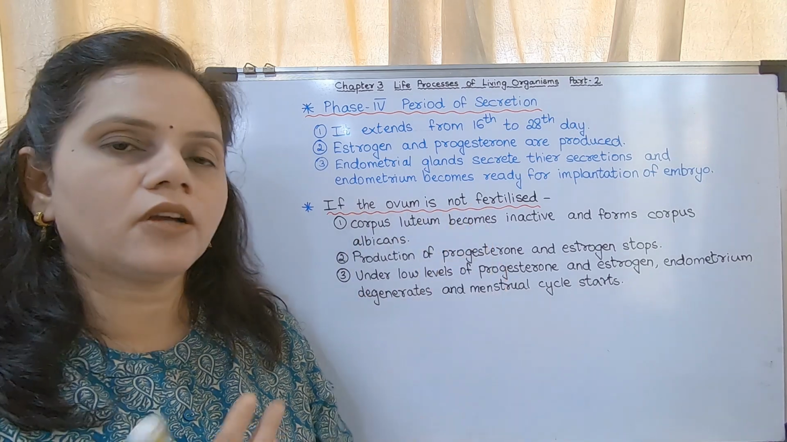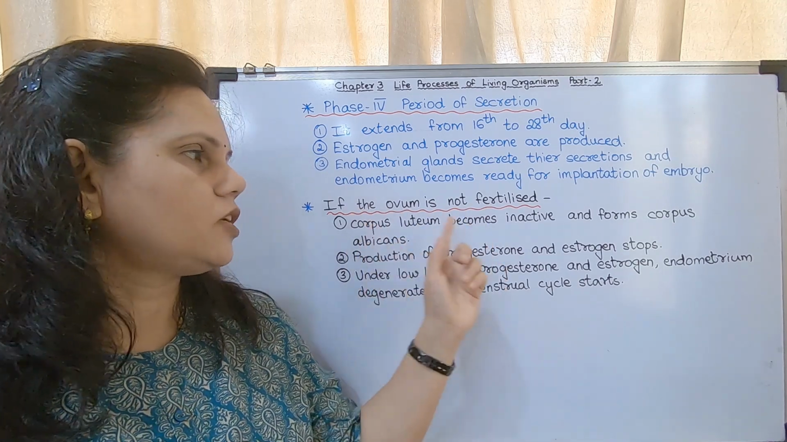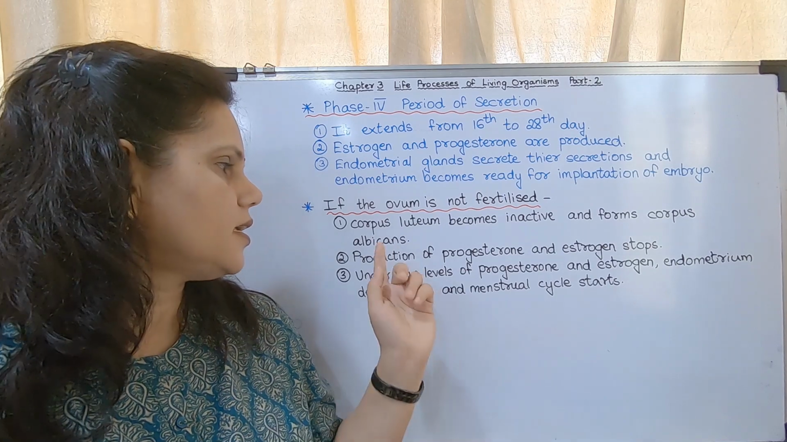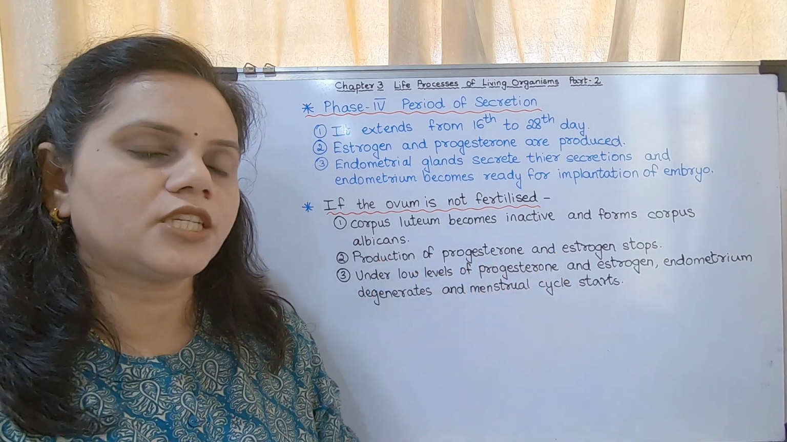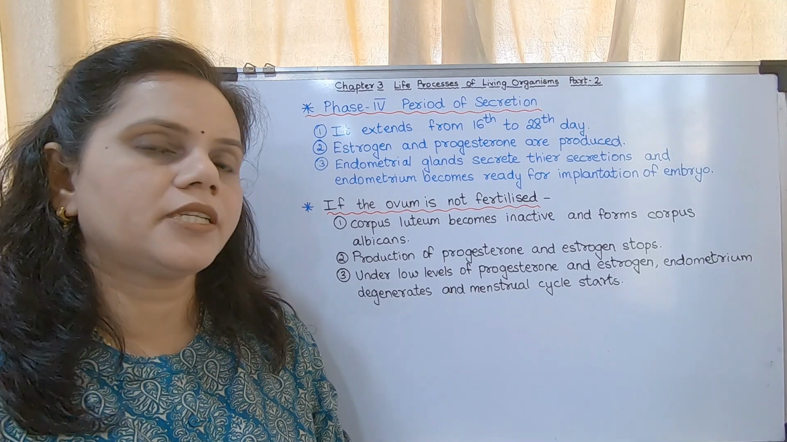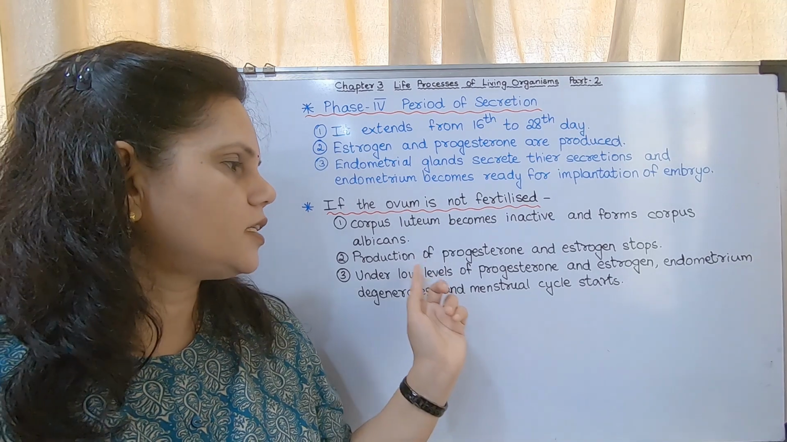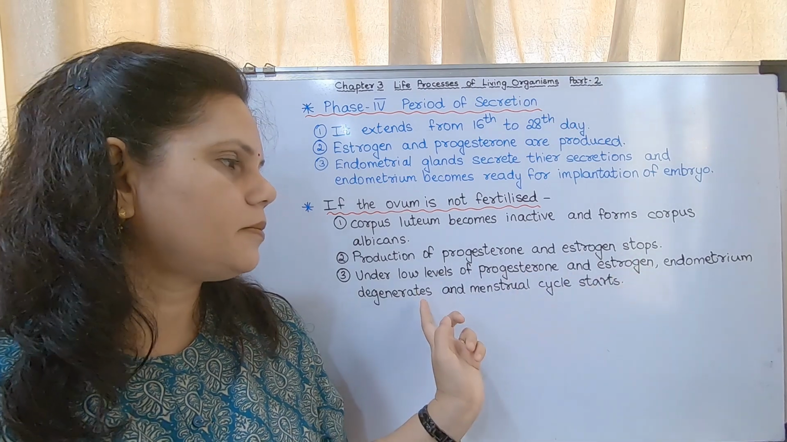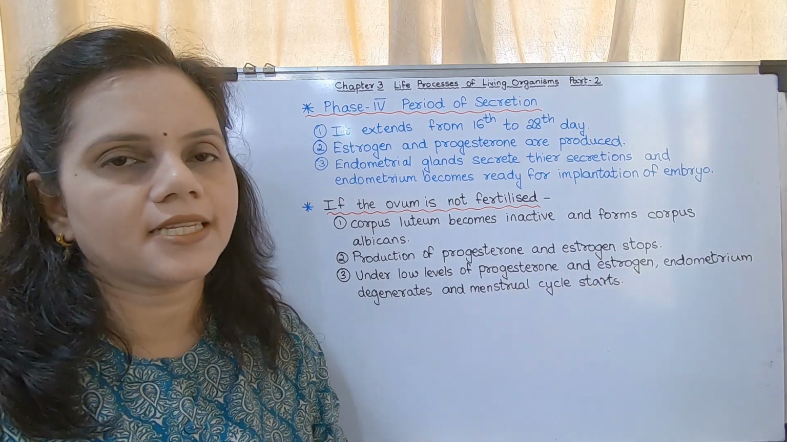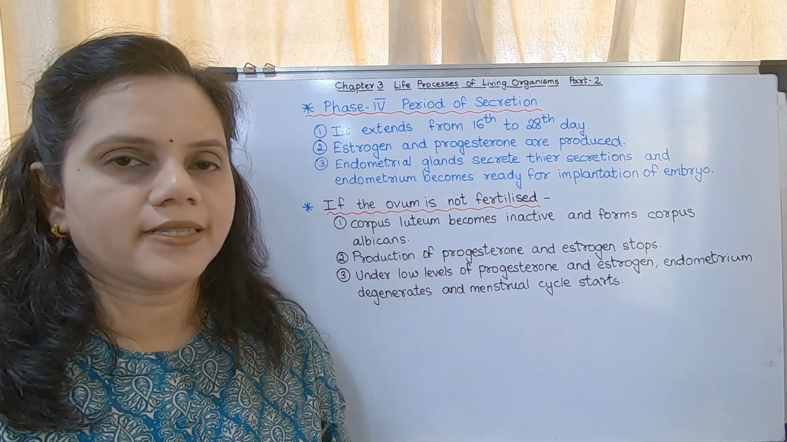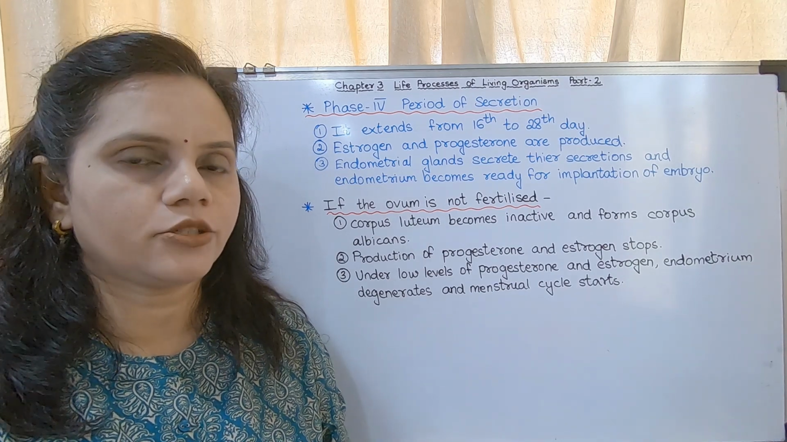If the ovum is not fertilized, then the corpus luteum becomes inactive and forms corpus albicans. Production of progesterone and estrogen stops, which means their levels fall. Under those conditions, the endometrium degenerates and the menstrual cycle starts again. So this is the menstrual cycle, the 4 phases of the menstrual cycle.